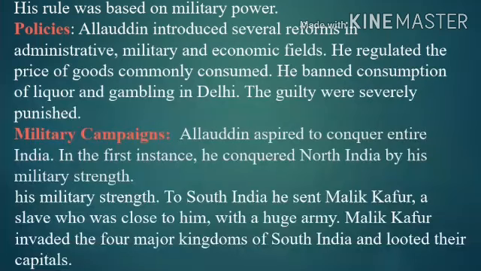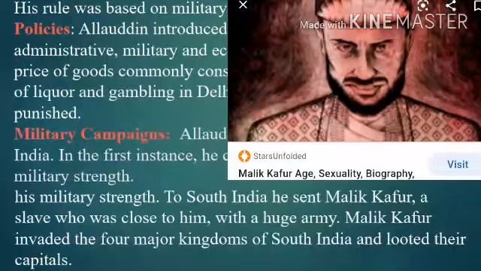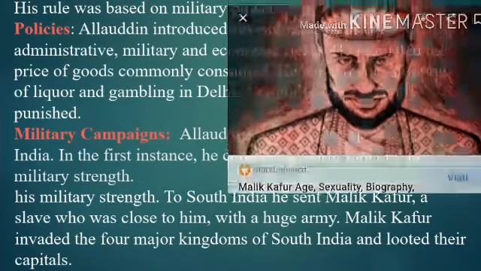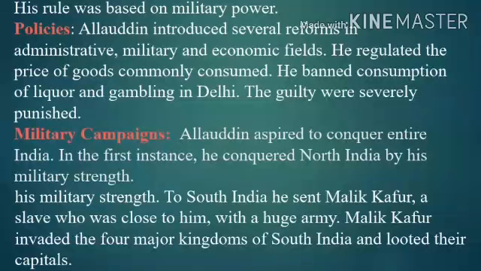To South India, he sent Malik Kafur, a slave who was close to him, with a huge army.